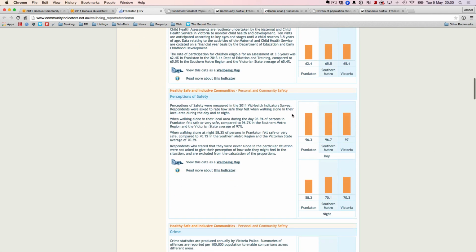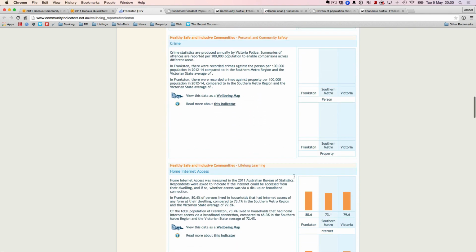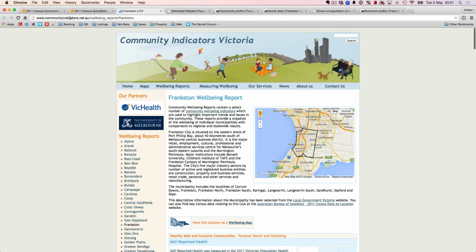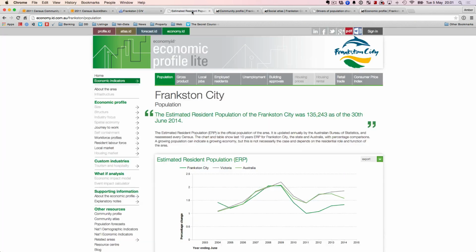Frankston always had a stigma of a lot of drug abuse in the area. But if you look at perception of safety, it's 96.3% there. And if you compare that with Southern Metro or Victoria, it's pretty close. So these are the kind of things that you want to find out. So that's another website that you can have a look at. It's called communityindicators.net.au, and you can find out details about your council.